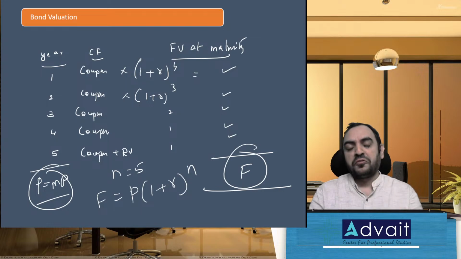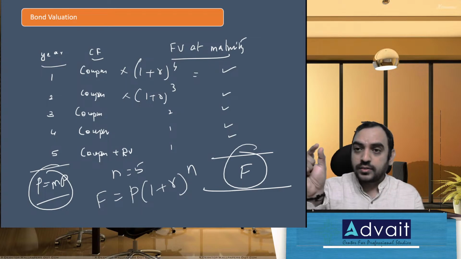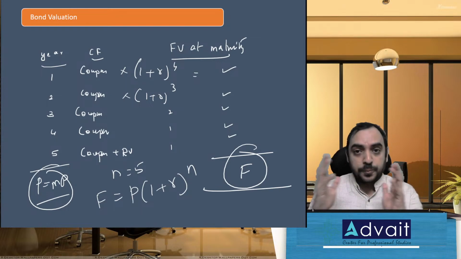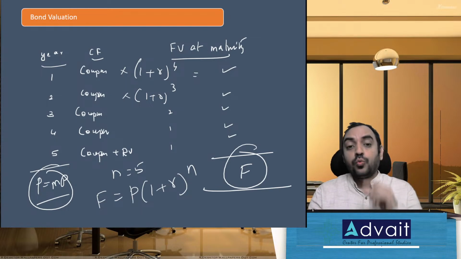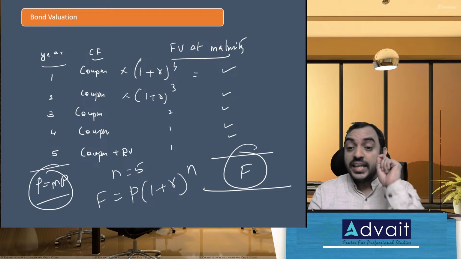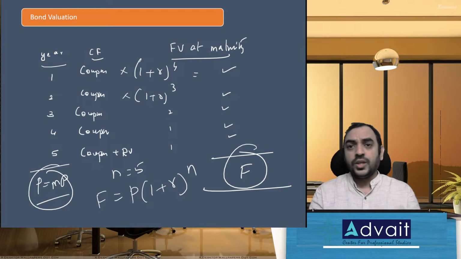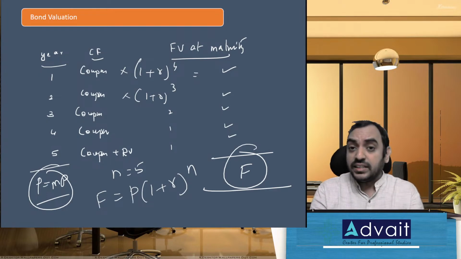So the simple formula for current yield is coupon divided by current market price into 100. The interpretation of the current yield is what my return is in percentage terms for the immediate next year. You know the formula for dividend yield?